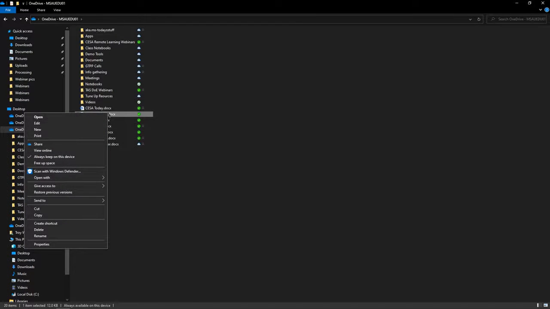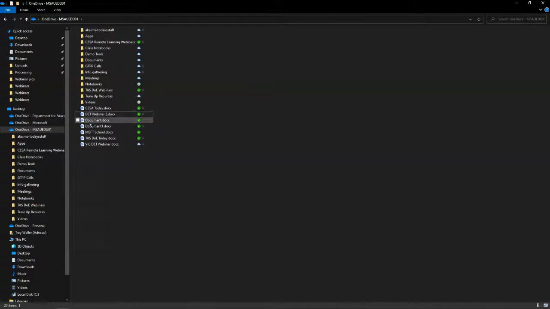If I right click, I can view it online if I want, but if I just double click it, it will actually open in the full version. So there's that integration between the full version and the cloud-based version.